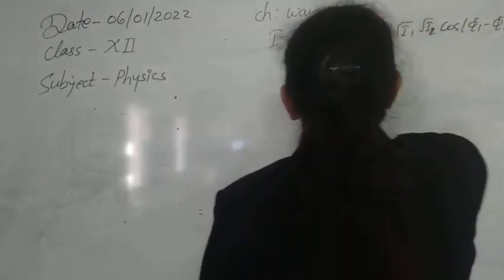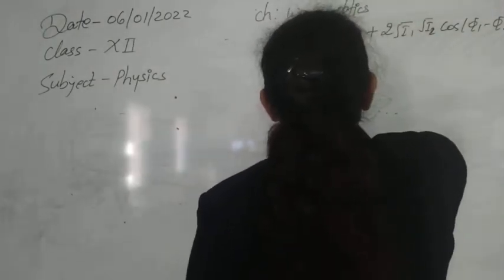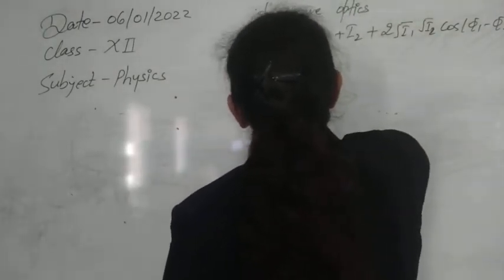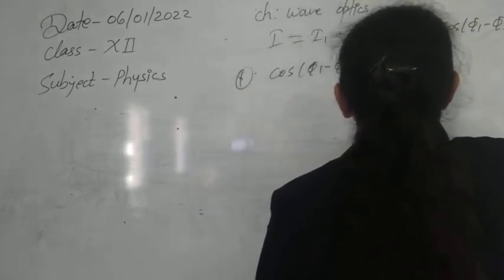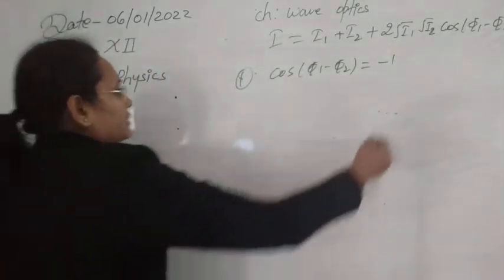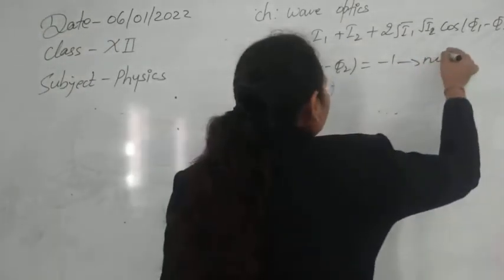So from here, the first condition: if cos of phi1 minus phi2, this factor becomes its minimum value, that is -1. This is the minimum value of cos.